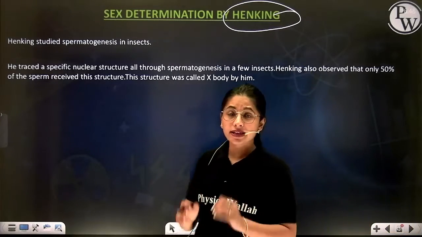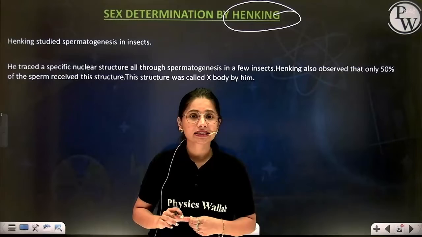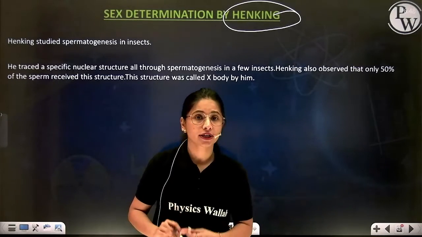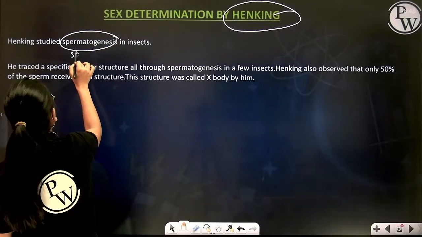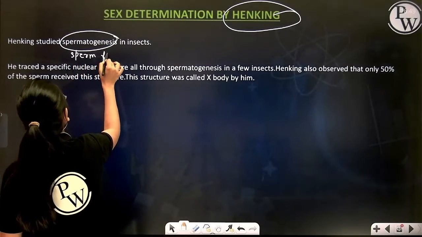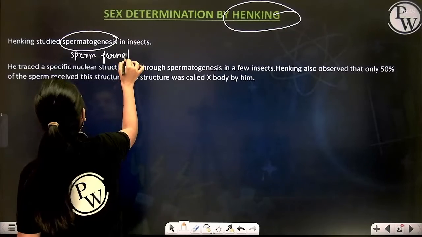Right? Now this Henking, beta, he was actually studying spermatogenesis. What is spermatogenesis? Sperm formation in some insects.